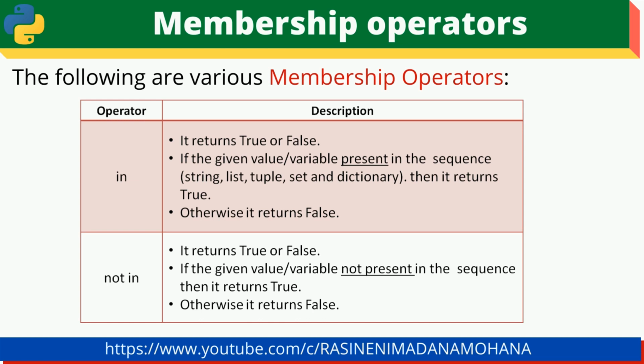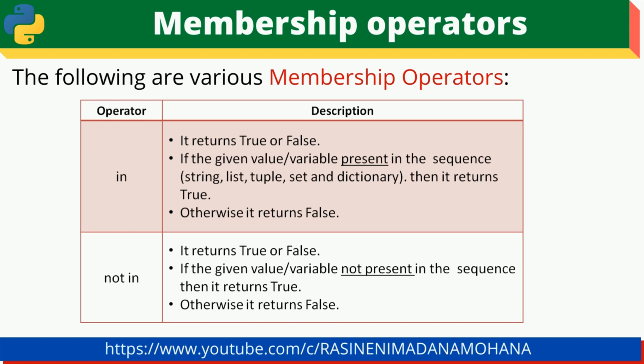If the value is not present, then it returns false. Similarly, the second type of membership operator is called not in. It returns either true or false. When a particular value or variable is not present in the sequence, whatever sequence we have taken, then it returns true.